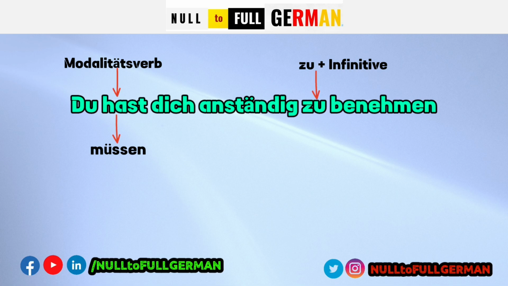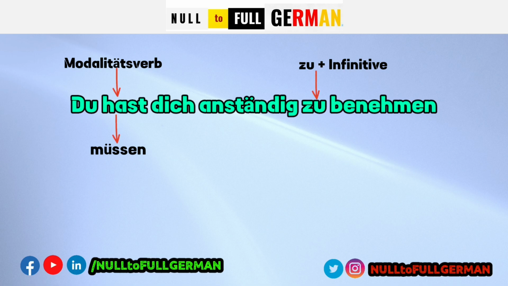For example, I have an exam tomorrow. I have to learn. I have to prepare for the exam. Zum Beispiel, ich habe eine Prüfung morgen. Ich muss mich auf die Prüfung vorbereiten. Ich habe keine andere Wahl. So this is necessity. Haben as modality verb has the meaning of müssen.